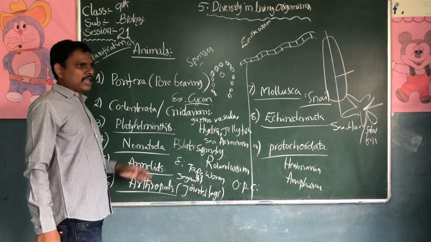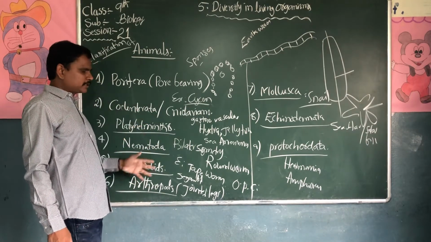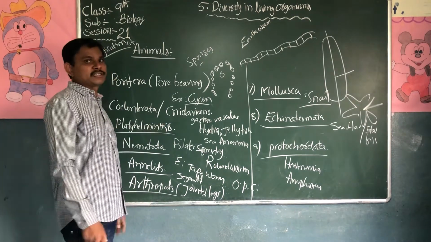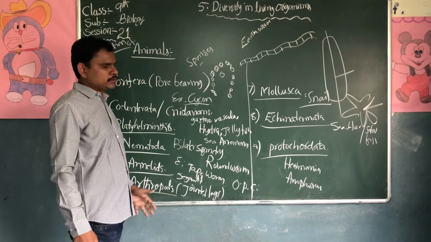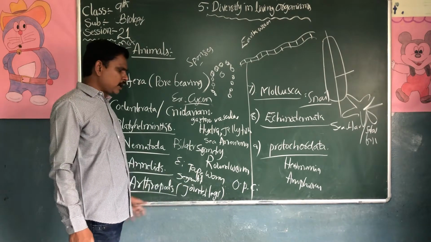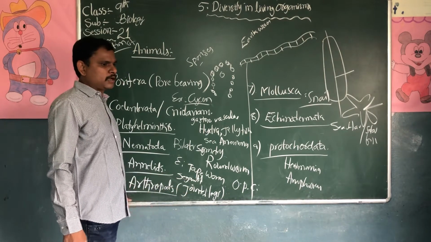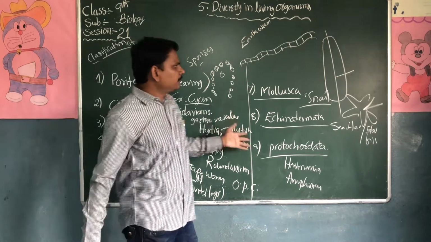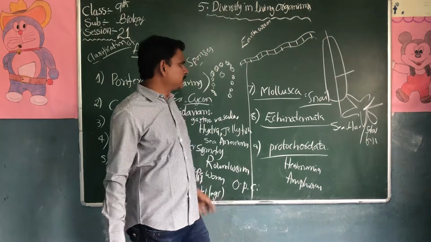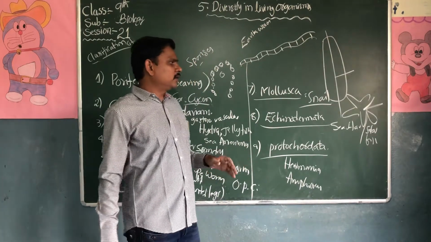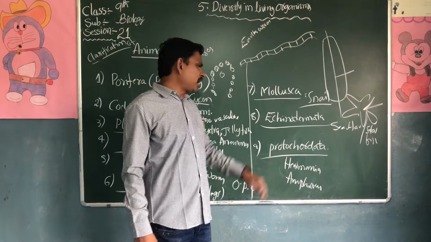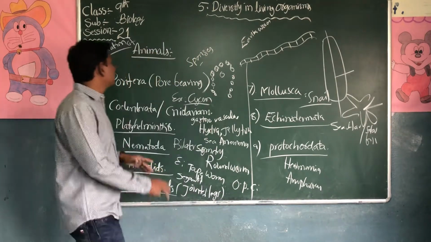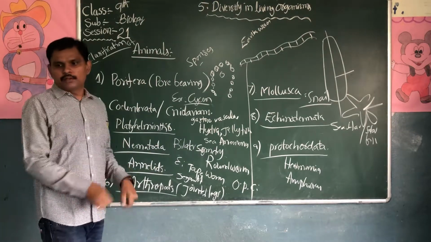Next one is annelids. Annelids have a segmented body, example is earthworms. Arthropods are the largest animal kingdom. They have jointed legs and an open type of circulatory system. Examples are prawns, cockroaches, butterflies, houseflies, spiders, crabs, scorpions. Mollusca, example is snails. Echinodermata, sea star and starfish. Protochordata, Herdmania and Amphioxus. This is about the classification of animals.